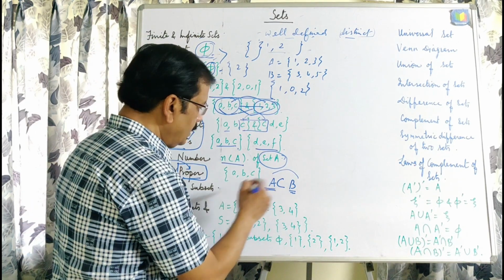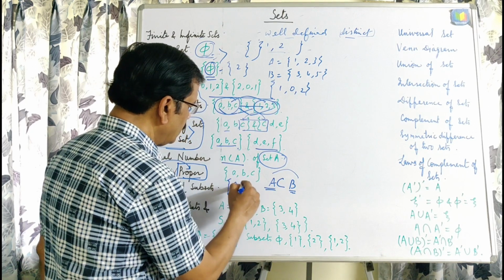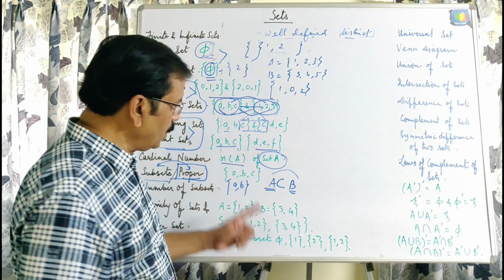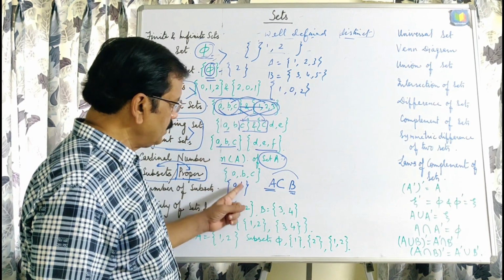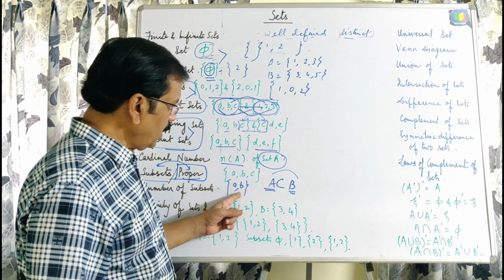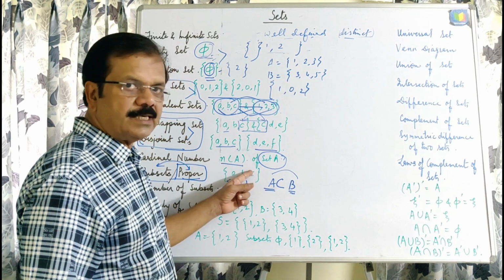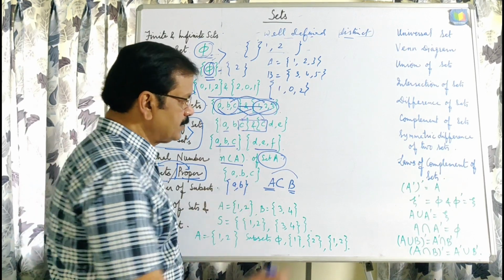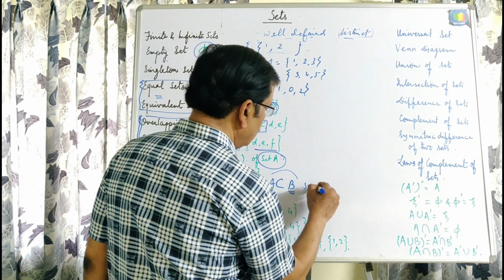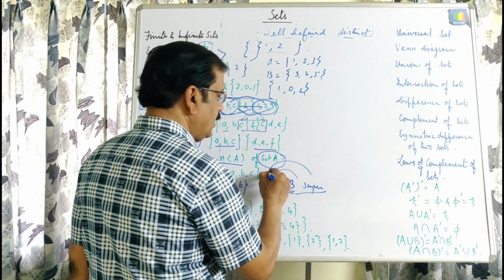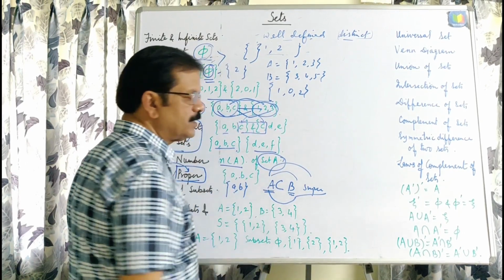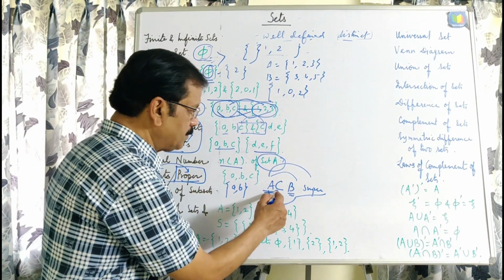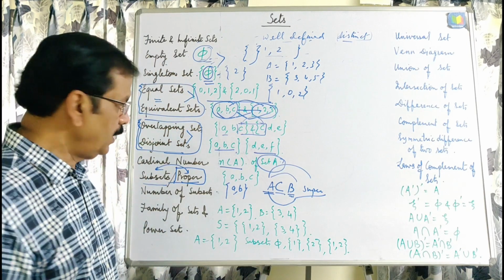In this case, suppose {A, B} is a proper subset of {A, B, C}, because you can see A belongs to this, B belongs to this, but there is an element C which is superseding this, and that is why we can say B is a superset of A or A is a proper subset of B. And in this proper subset we will not use this sign of equal.